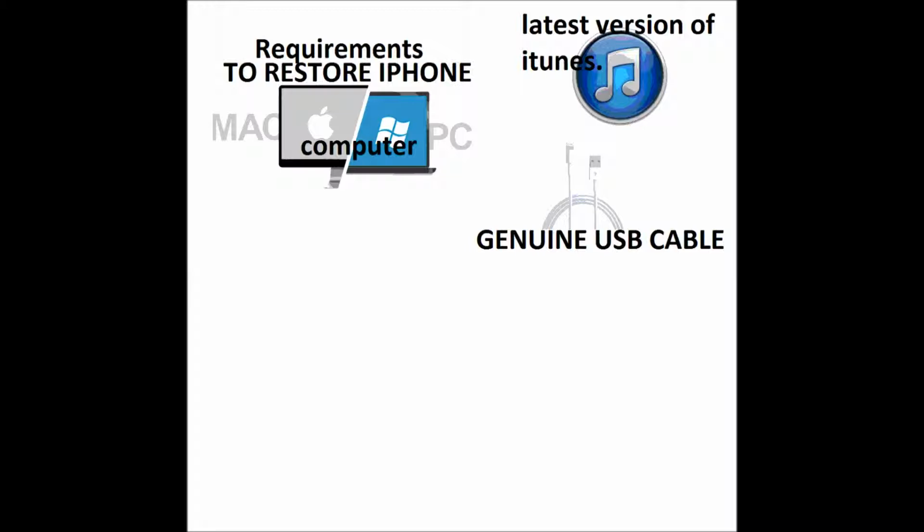First thing, you need to have a computer. It doesn't matter if it's a PC or a Mac. And then we need to have a genuine USB connector, the cable which came along with the iPhone, and then the latest version of iTunes on your computer. These are the basic things which you need to have. So once you have these things, let's get into troubleshooting.